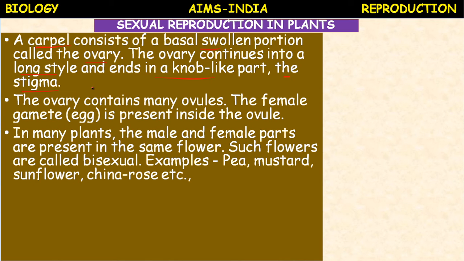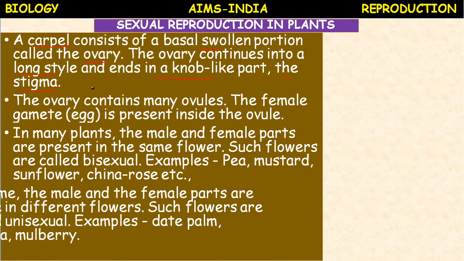In many plants, the male and female parts are present in the same flower. Such flowers are called bisexual flowers. For example, pea, mustard, sunflower, China rose or hibiscus. Most of the flowers are bisexual, which possess both male and female parts.